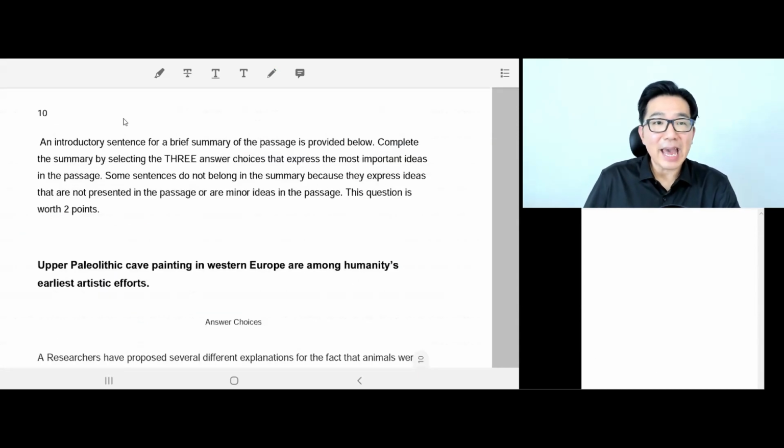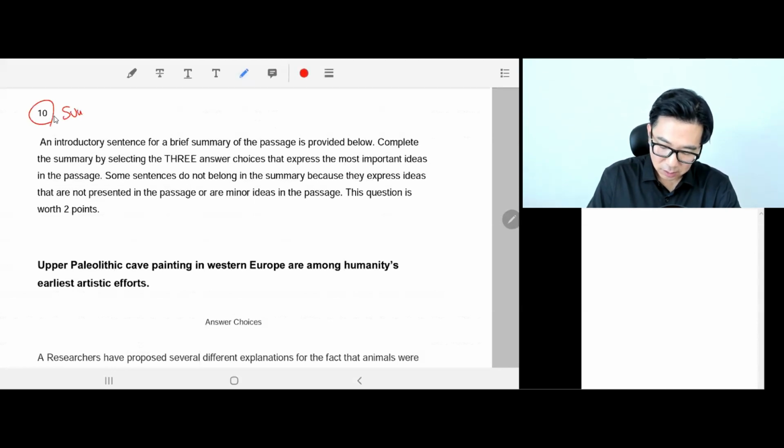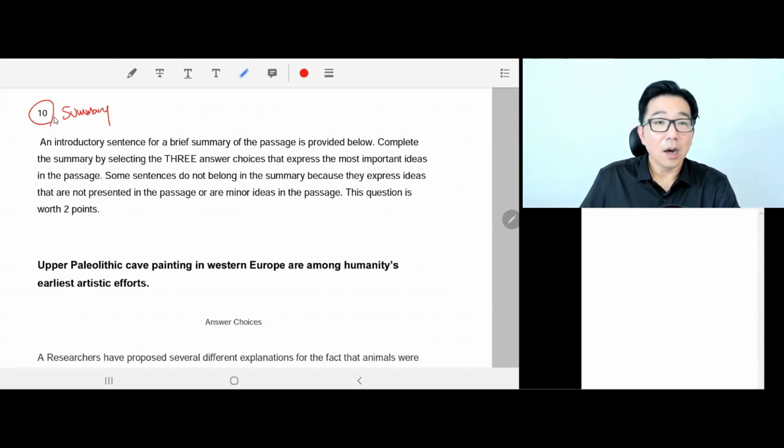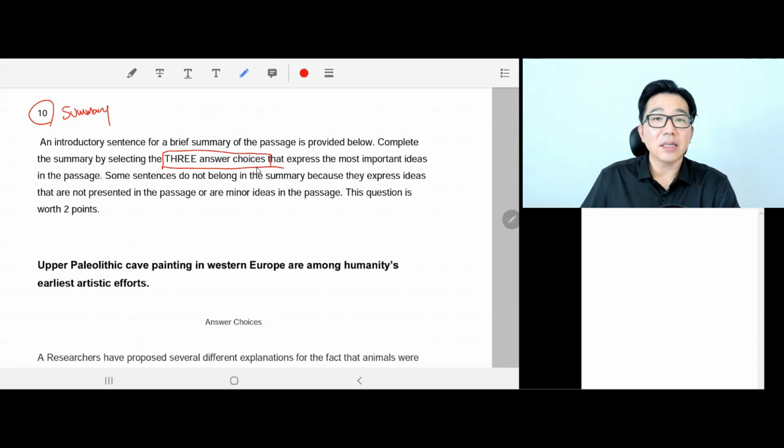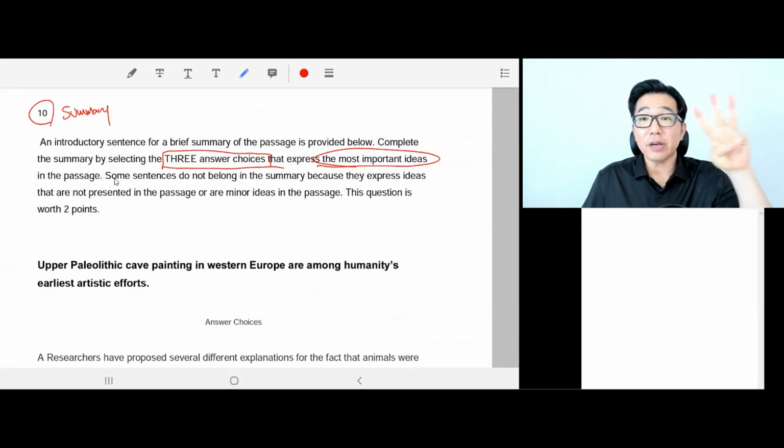Okay, guys, question 10. Let's finish this. Last question, of course. An introductory sentence for a brief summary of the passage is provided below. Complete the summary by selecting 3 answer choices that express the most important ideas in the passage. So the 3 answer choices that express the most important ideas are the right answers. We need to choose 3 right answers. Some sentences do not belong in the summary.